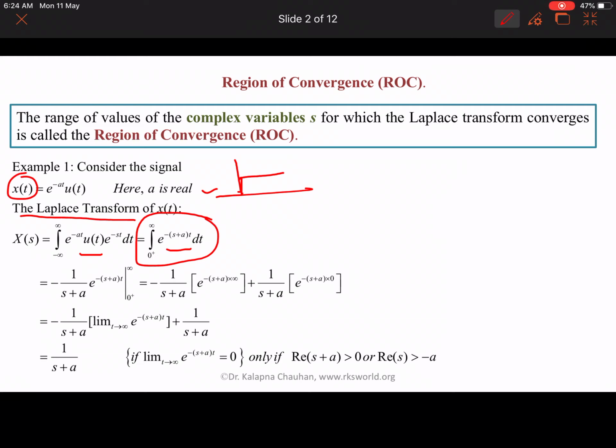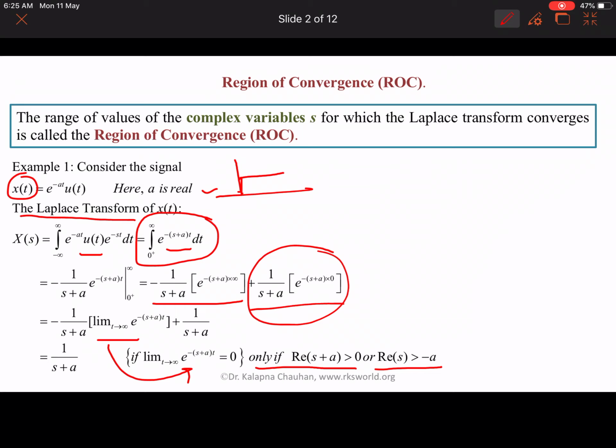Now if we integrate it, we get minus 1 upon s plus a, e to the power minus (s plus a)t, and we put the limits infinity and 0. Here we clearly have the value 1 upon s plus a, and the upper limit term can be 0, that is, as t tends to infinity e to the power minus (s plus a)t becomes 0 only when the real part of s plus a is greater than 0,